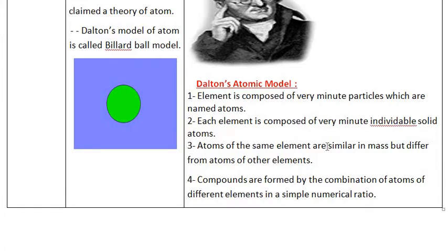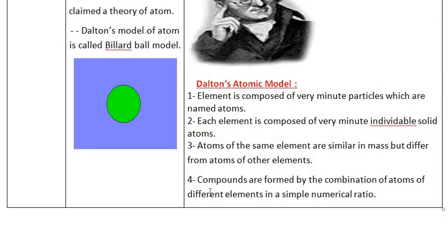Atoms of the same element are very similar to each other, but atoms of different elements are different, which means that, for example, an atom of sodium is similar to another atom of sodium, an atom of oxygen is similar to another atom of oxygen, chlorine like chlorine, and so on. But different atoms are different. An atom of iron is different from an atom of oxygen, and different from an atom of sodium, and so on.